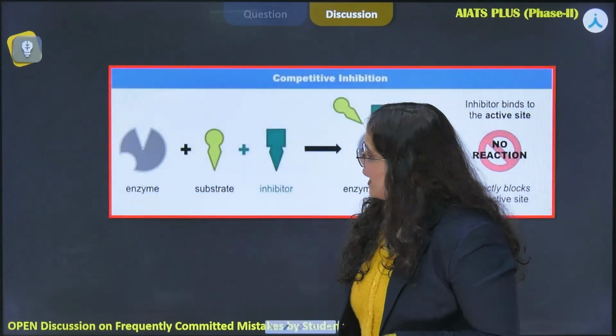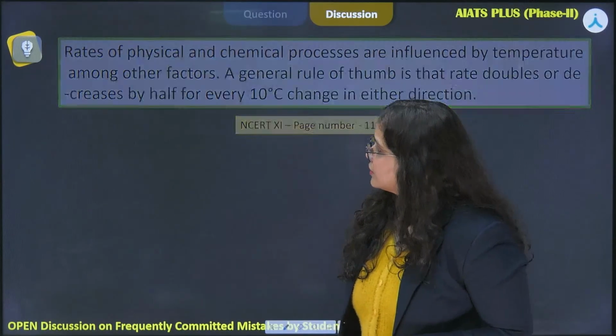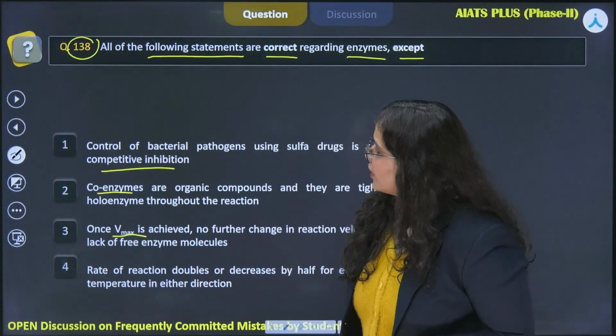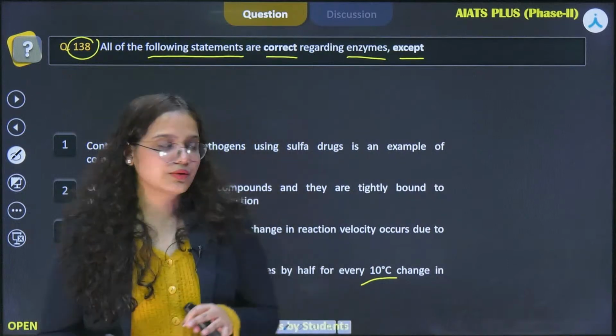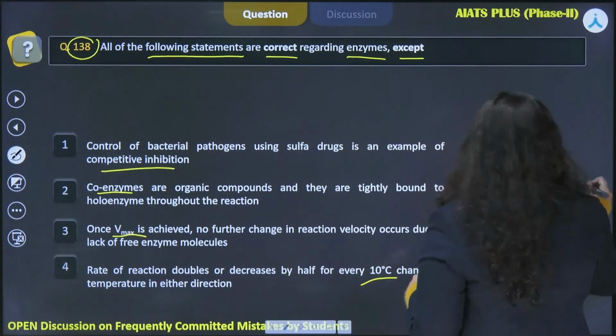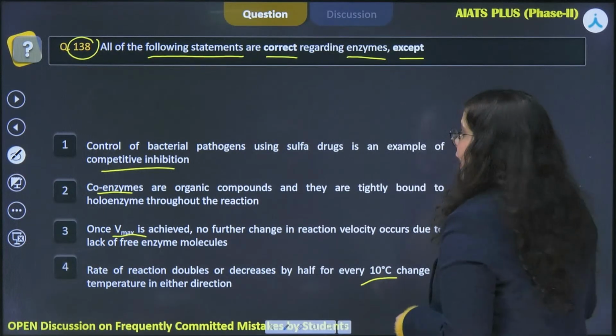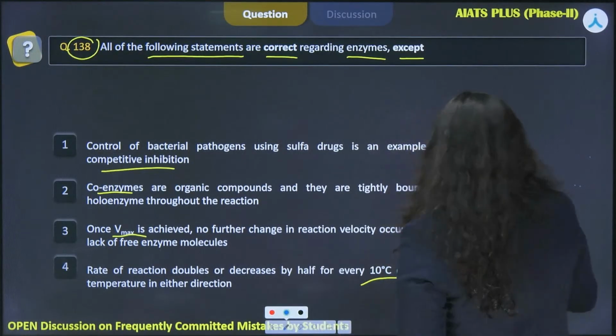So now we go back to our question. And let us read the statement one by one to find out our answer. Our option 1 states control of bacterial pathogen using sulfa drugs is an example of competitive inhibition.